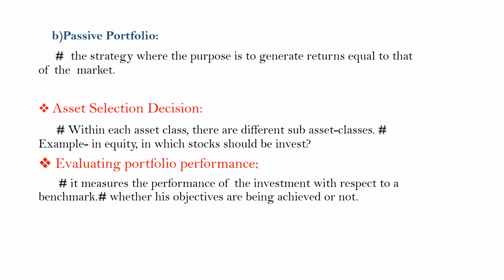Within each asset class, there are different sub-asset classes. For example, in equity, there are various types of stock, but we have to decide in which stock we will invest. That's why the asset selection decision is required.